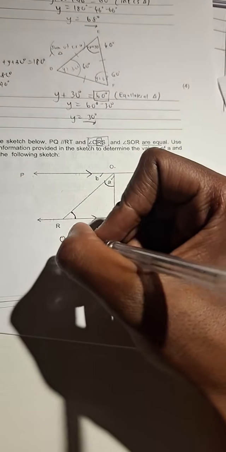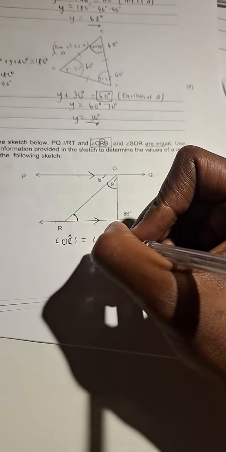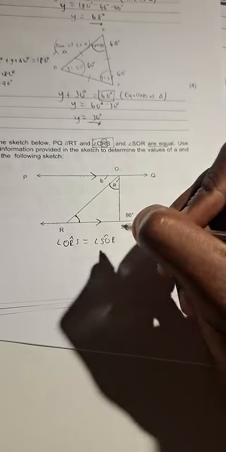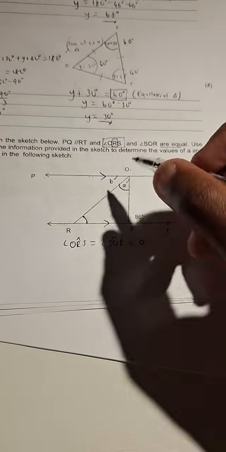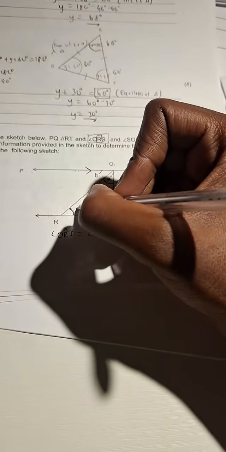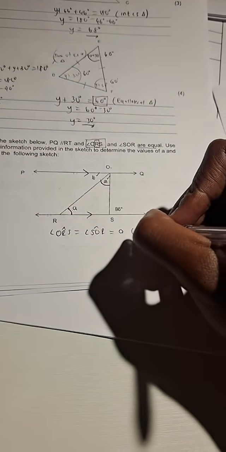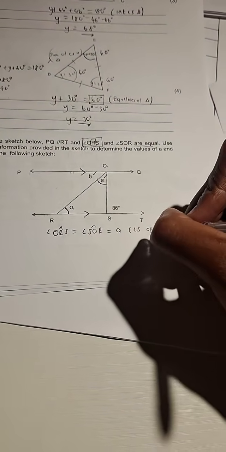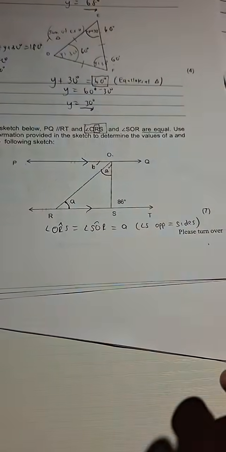So I can say angle ORS is equal to angle SOR, and they are both equal to A. So if that is A, that means that is also A. What is the reason? Angles opposite equal sides.